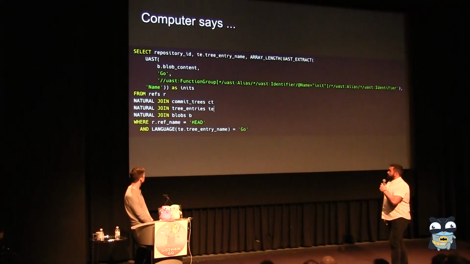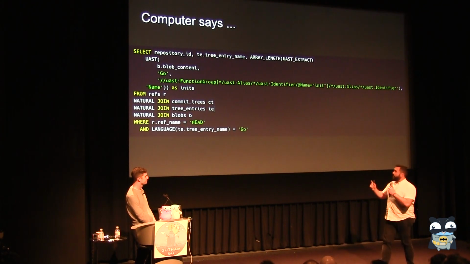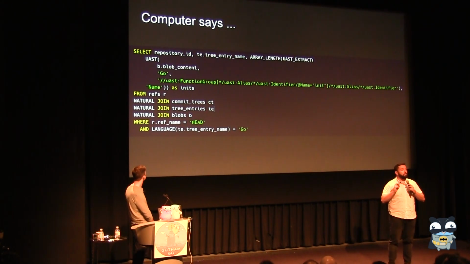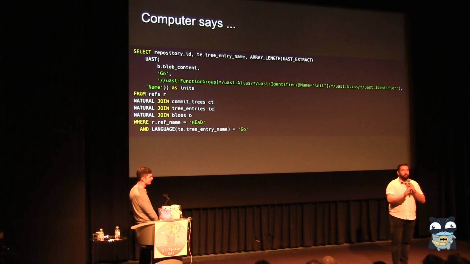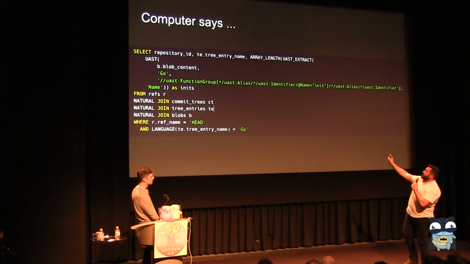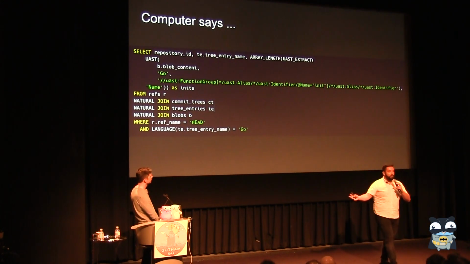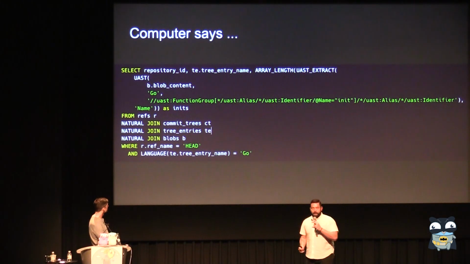Cool. So, I created this, and I wrote the thing, Scotty, was what I'm doing here. This is the most complex XPath expression I've written in my whole life, and hopefully the last one. This is a get all of the function groups, find those for which the identifier inside of the alias is init, and then return all of those identifiers and count how many you have. So per file, I'm counting how many init functions I have.